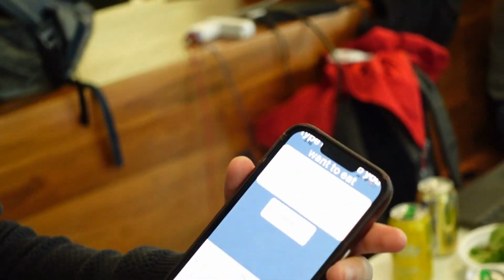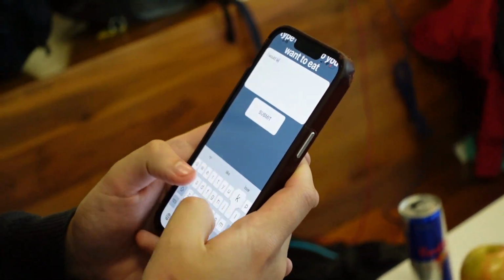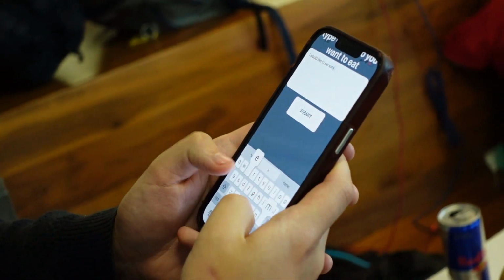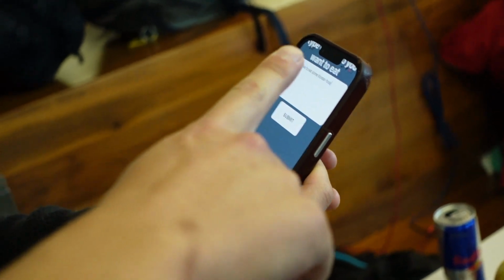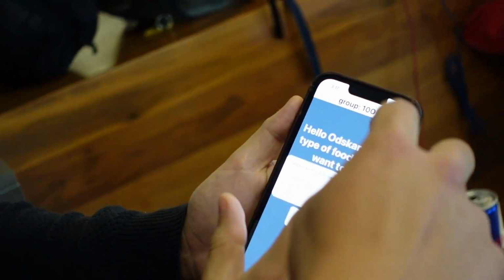Yeah, we actually would like to challenge green food. Okay, so green food. I would like to eat some Korean food. And it creates a group. So what's the group ID? Let me get that.